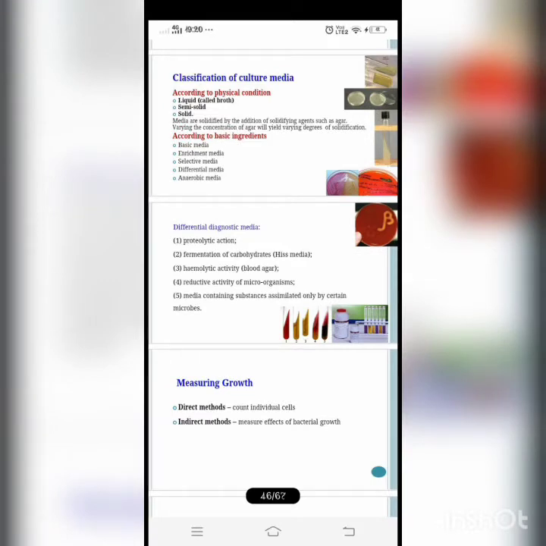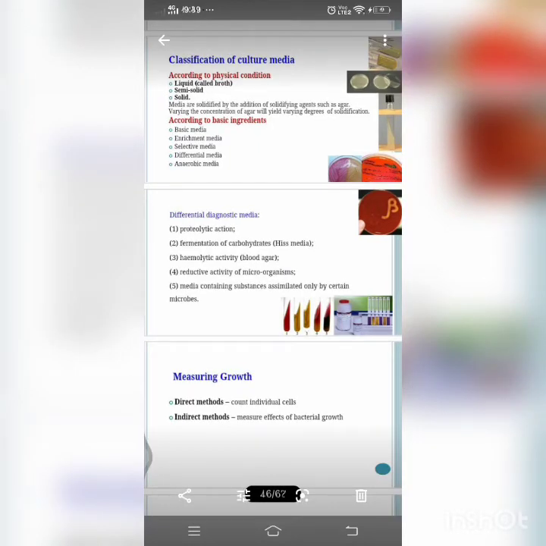Addition of 0.2 to 0.4% agar makes a semi-solid media. It is used for the study of bacterial motility. If you remember, semi-solid is also used for the study of bacterial motility. What is a simple solid basal media? Nutrient agar. Nutrient agar is used for diagnostic purposes, but semi-solid media, made by adding 0.2 to 0.4% agar, is used for the study of bacterial motility.